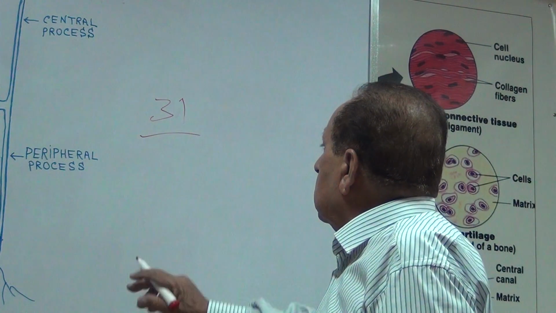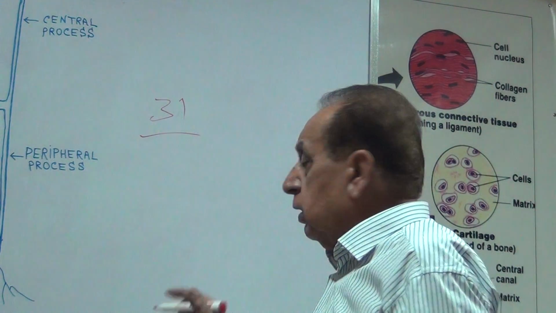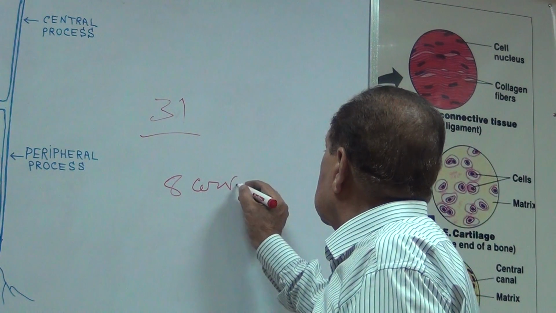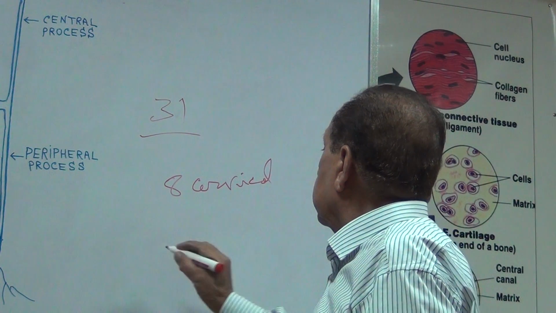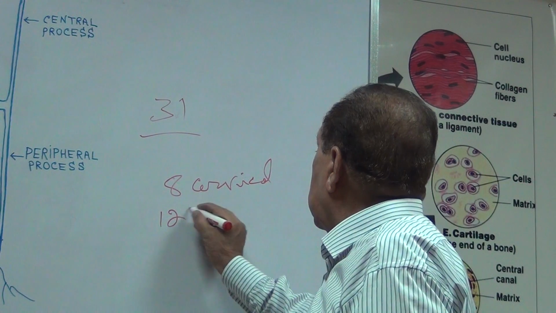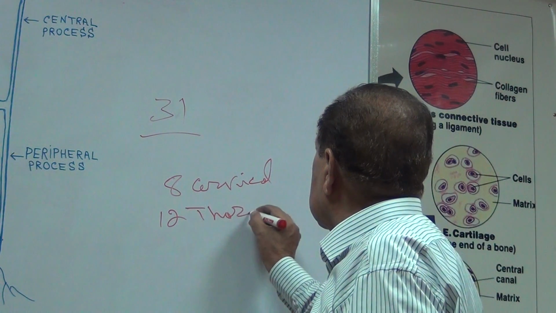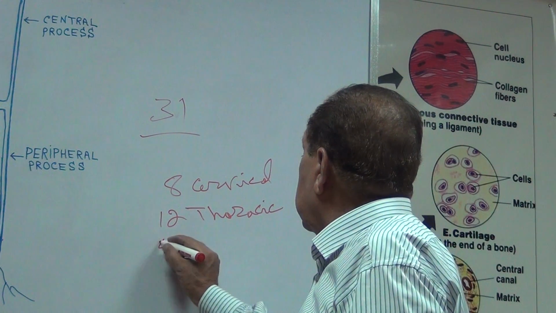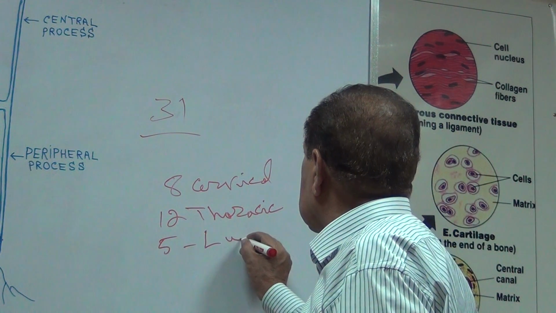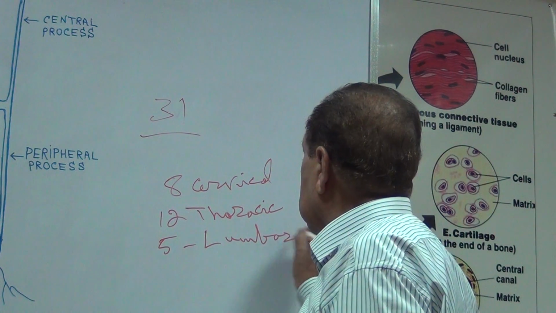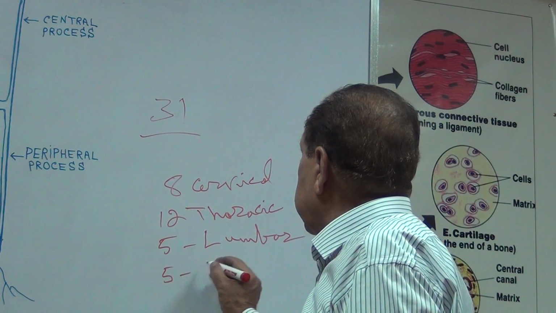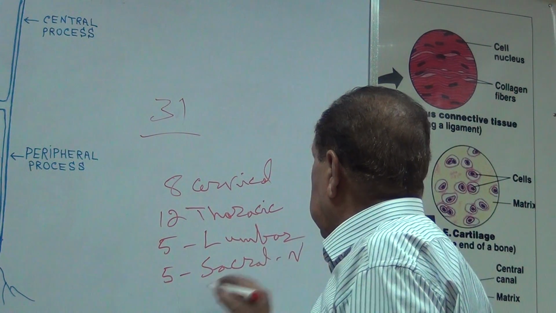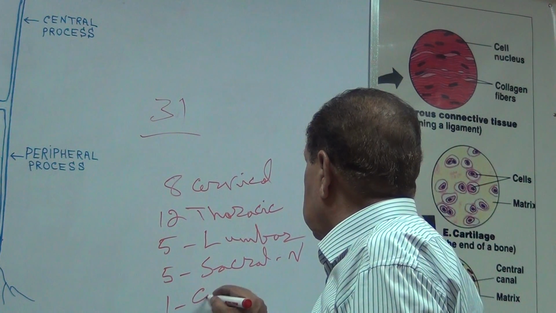In these 31 pairs, 8 pairs are cervical spinal nerves, 12 pairs are thoracic spinal nerves, 5 are lumbar nerves, 5 are sacral nerves, and 1 is coccygeal nerve.